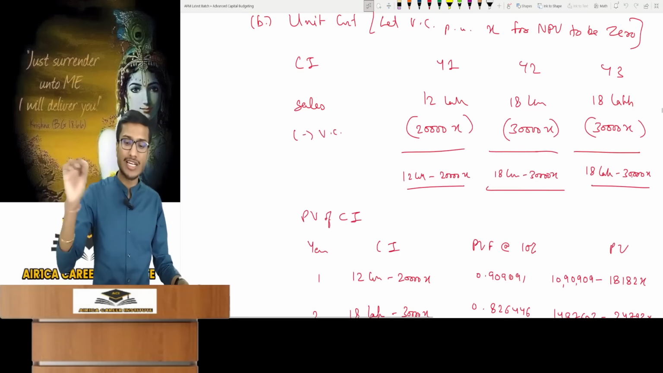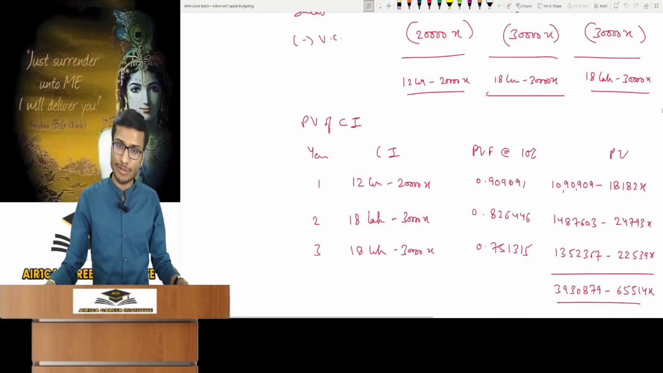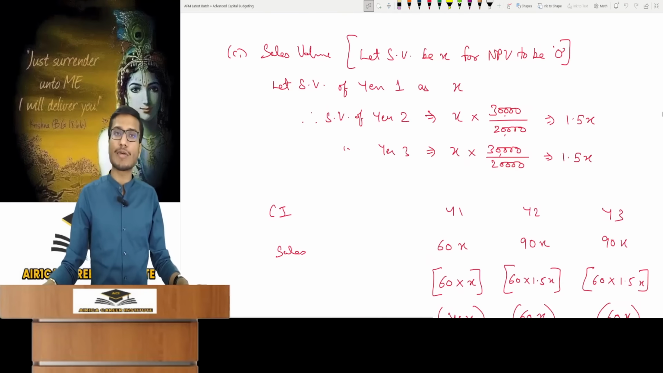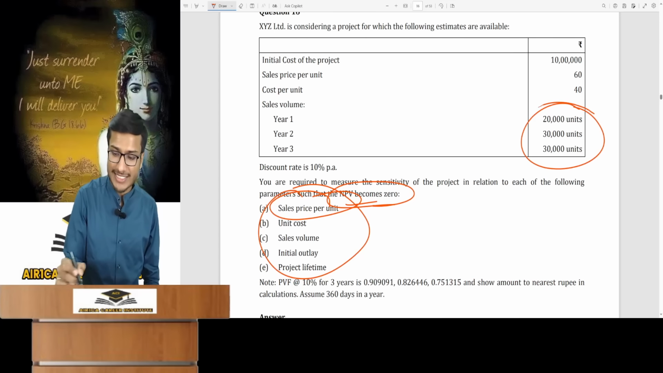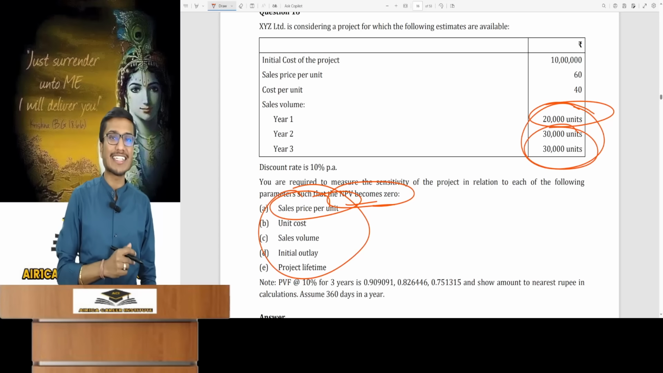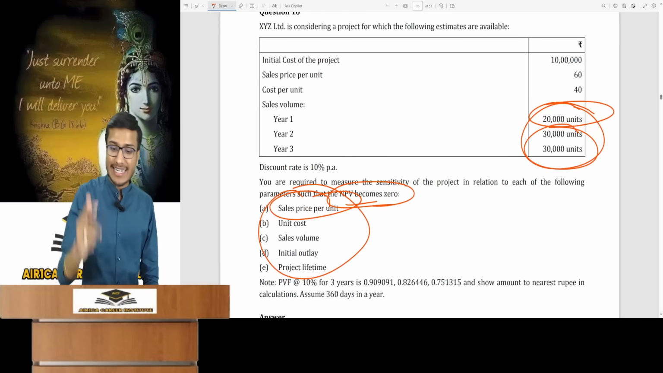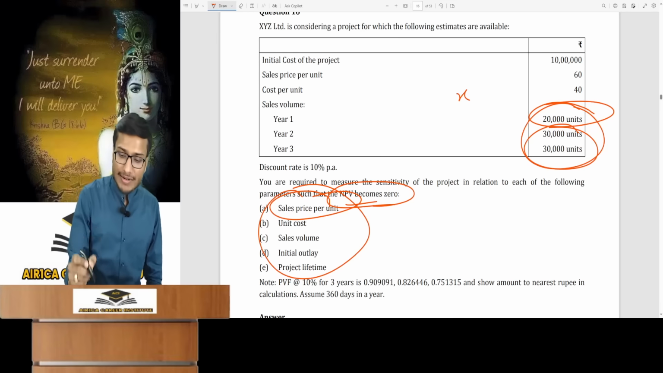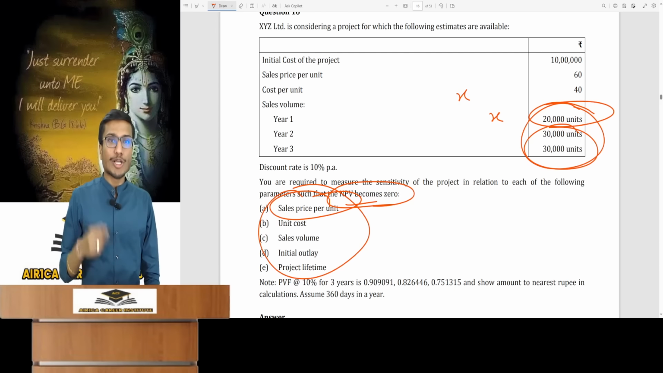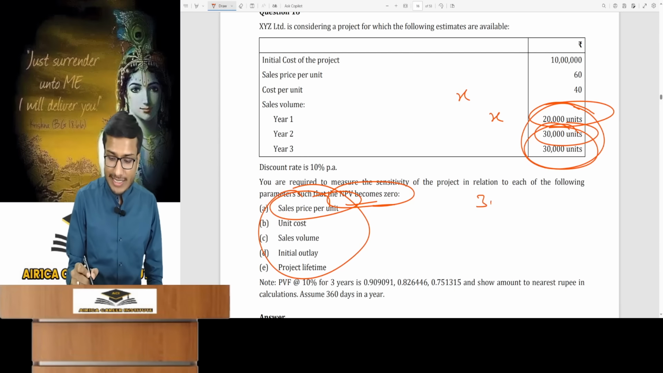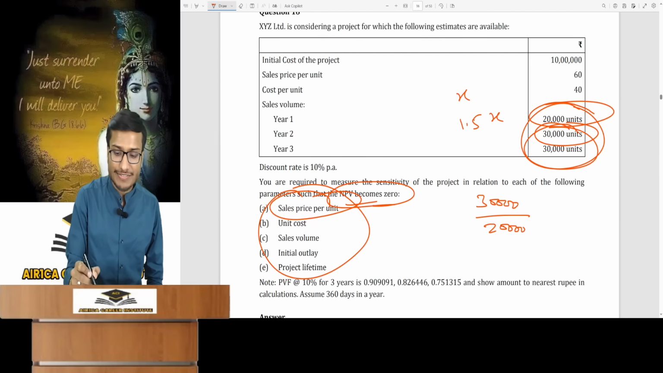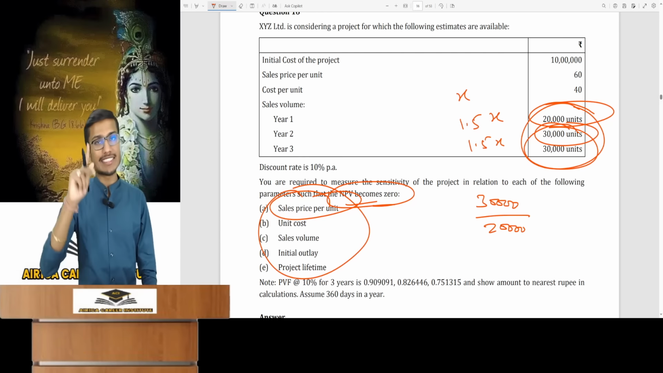Similarly, for unit cost, we assumed the variable cost per unit to be X. After this, sales volume was asked and then assumed as X. Special point is sales volume for the first year is 20,000. For the second and third years, it is 30,000. X cannot be uniform annually. Assume that the first year sales volume is X. The second year's will change proportionately. How much proportionately? 30,000 was how many times of 20,000? 1.5 times. So assume the second year's units to be 1.5X. This was the special point.